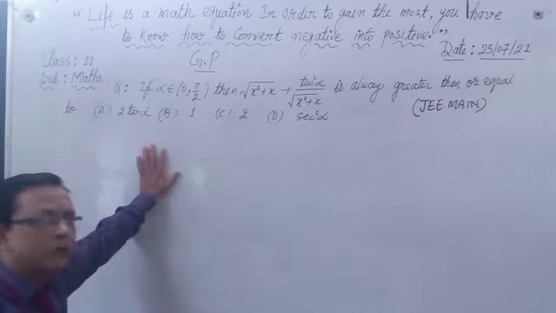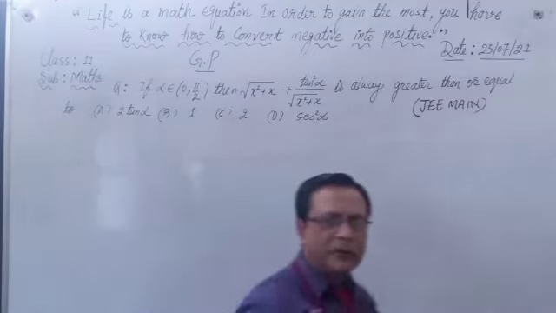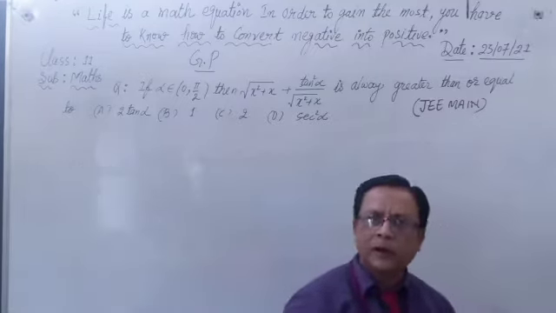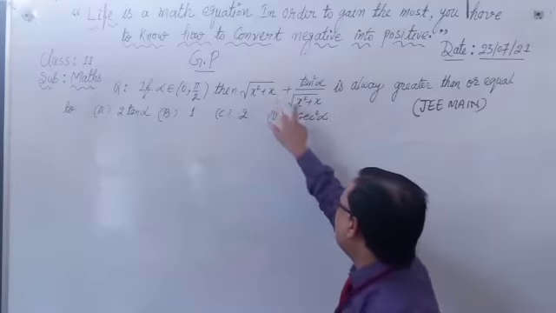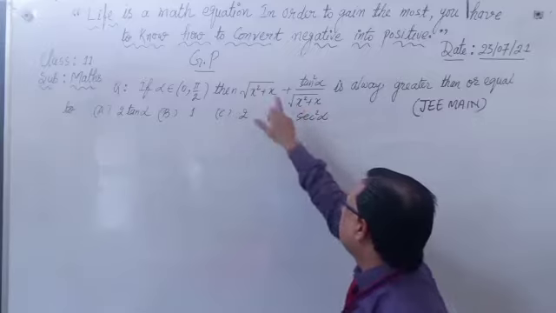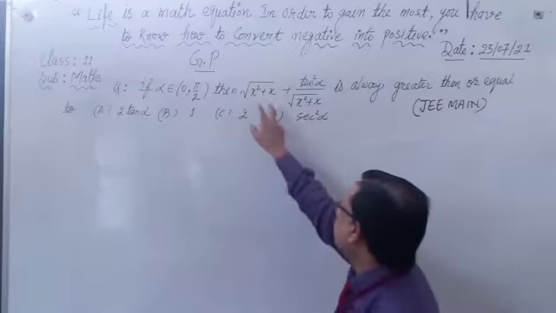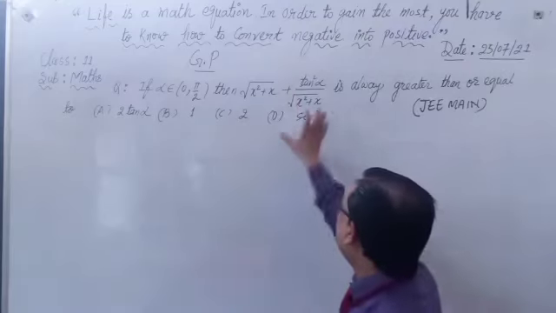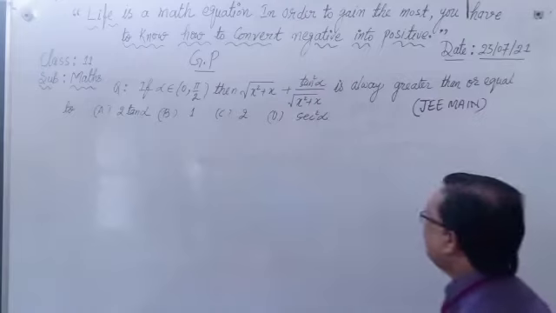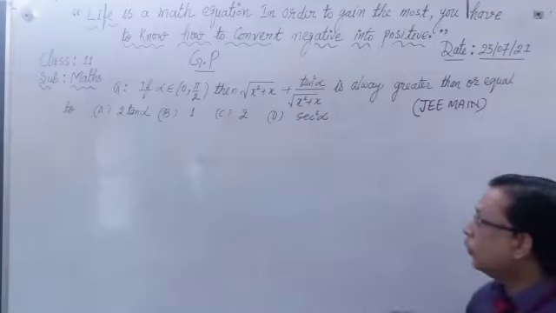So ये क्वेश्चन AM and GM के रिलेशन पे बेस्ड है. अगर आप ध्यान से देखें तो इनको अगर इन दो नंबर्स को मल्टीप्लाई कर दें तो ये कैंसिल हो जाते हैं. If you multiply these two numbers, these two get cancelled. We get only tan square alpha, and the sum of the numbers is also given. So we know that